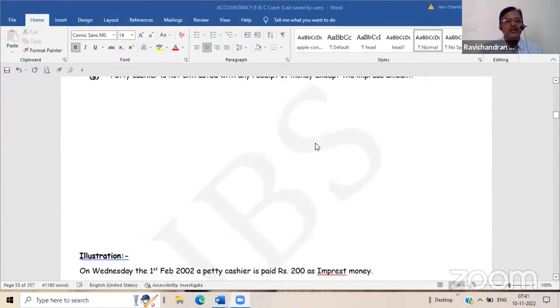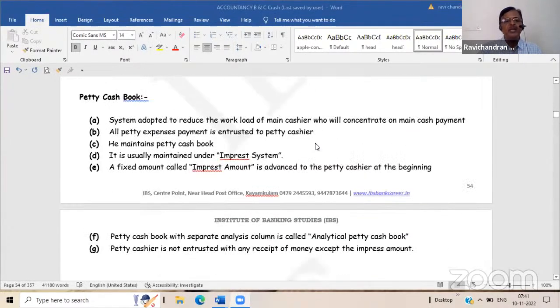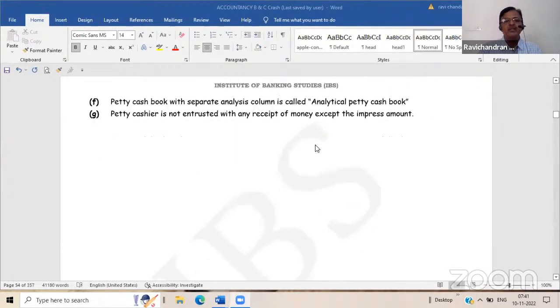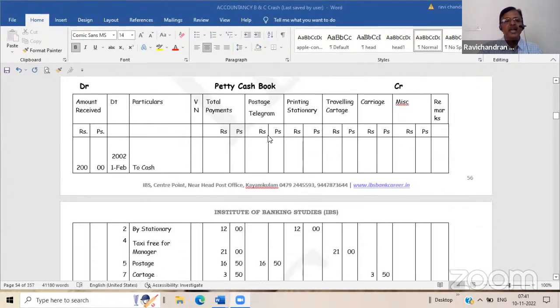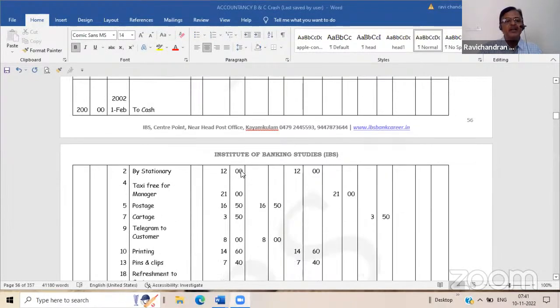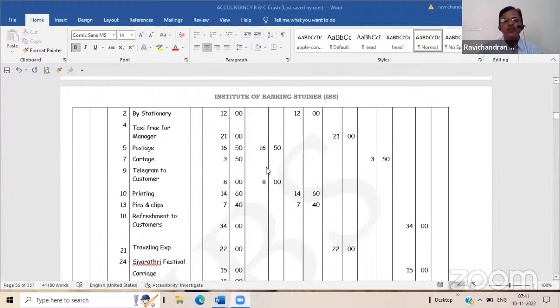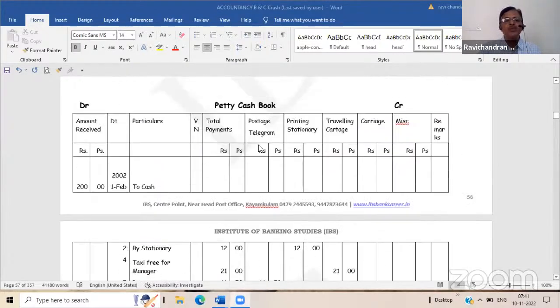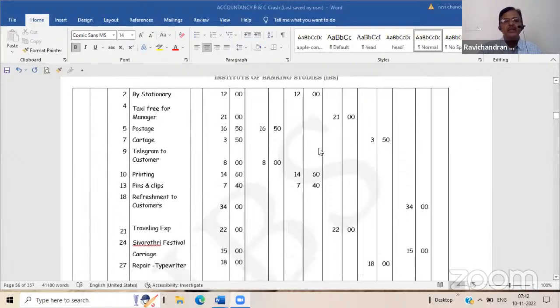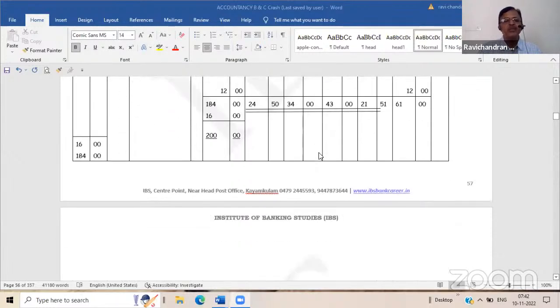Then there is the petty cash book also, a small portion, just to go through, because it is an analytical cash book. That is, the cash book is prepared in such a way that the main expenditure is recorded in the first column, and it is bifurcated into different columns for analysis purposes. How much we have paid under post and telegram, how much under printing and stationery, like that. In order to know that, the analytical cash book is also prepared.